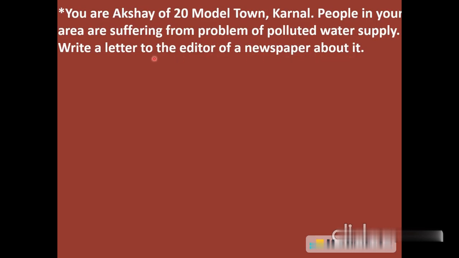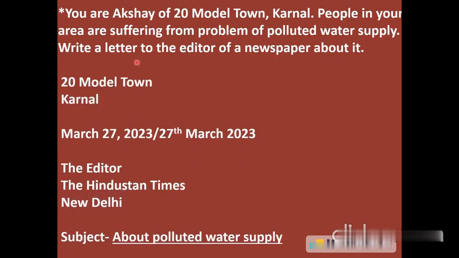So we are supposed to write the letter to the editor of a newspaper. As I have told you in the previous slide, in the first two lines we will be covering the address of the sender. I have taken this address from the question itself. So once again I am telling you that you must read the question thoroughly. In the first line I have written house number, then area of the sender, and then city of the sender. And then you are supposed to leave one line. After that you are supposed to write the date.